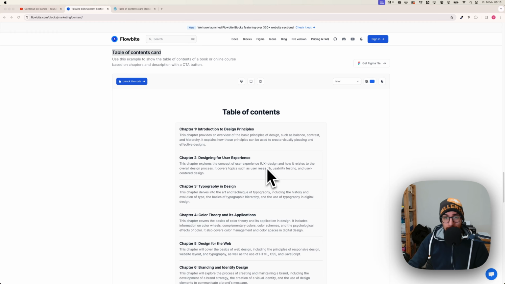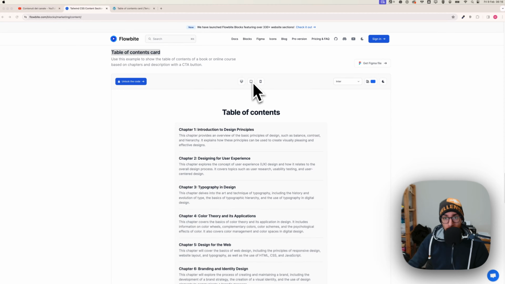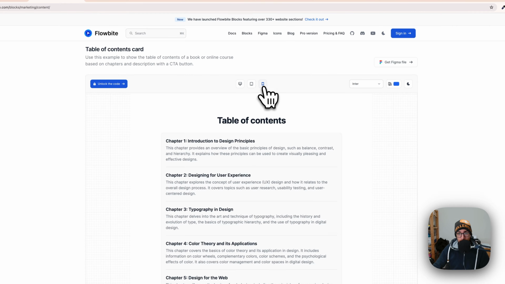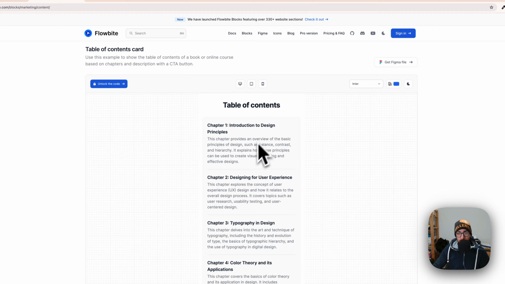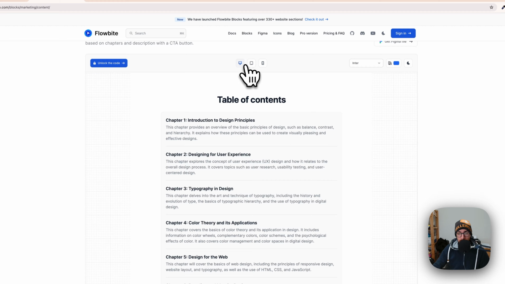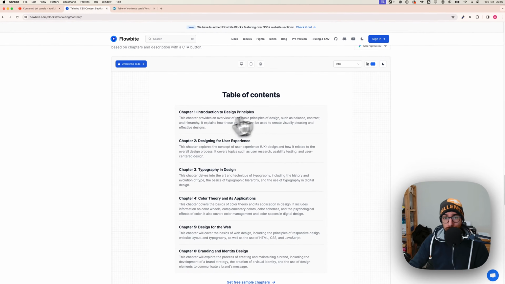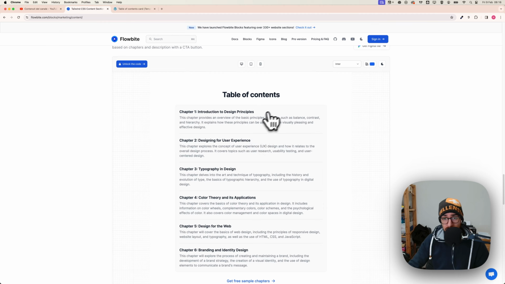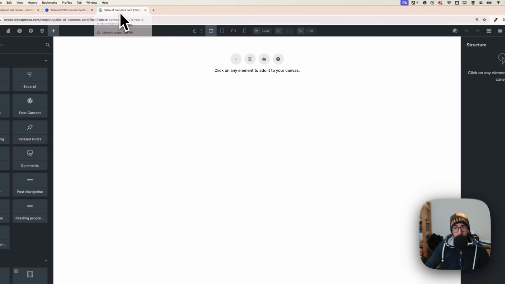So let's start right away. First of all, let's check the design very carefully, and as you can see on mobile, everything is adapting very well. I'm not going to do much design work. I'm going to recreate the structure so that you can design it yourself later. So let's hop on Bricks Builder.